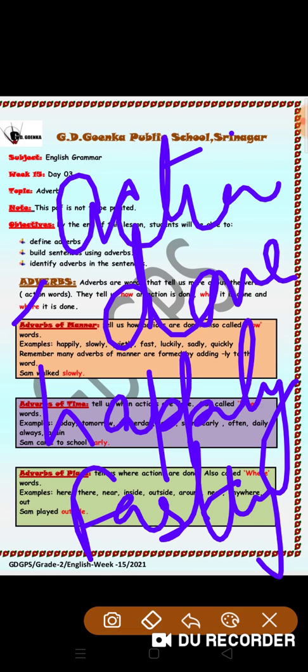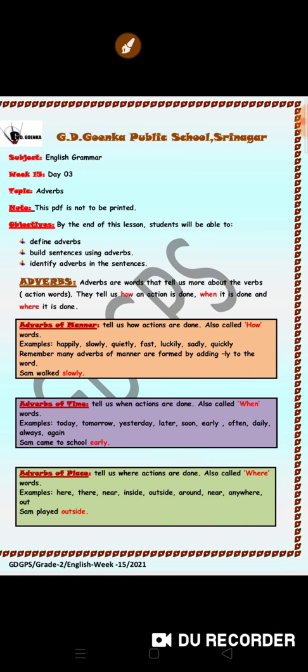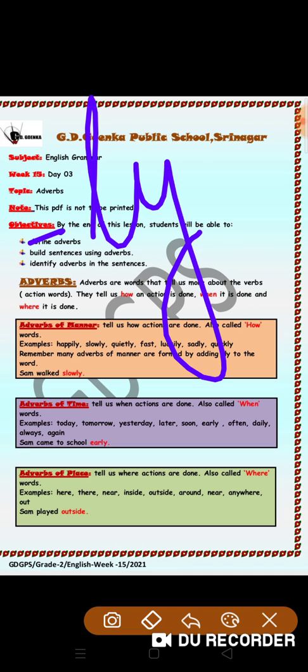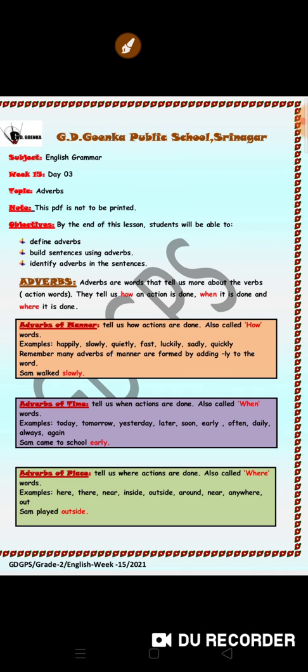Remember, many adverbs of manner are formed by adding ly to the word. So most of the adverbs of manner finish with the ly. Let's see some examples given here.